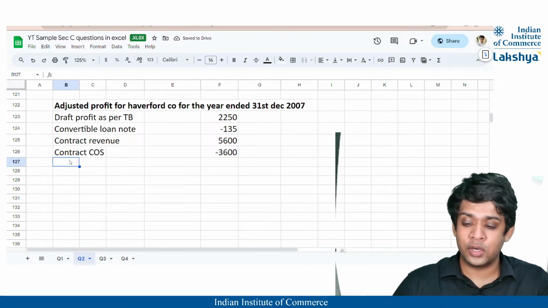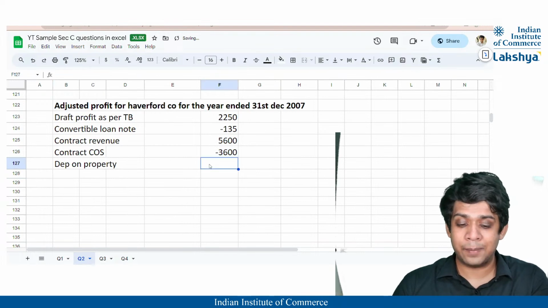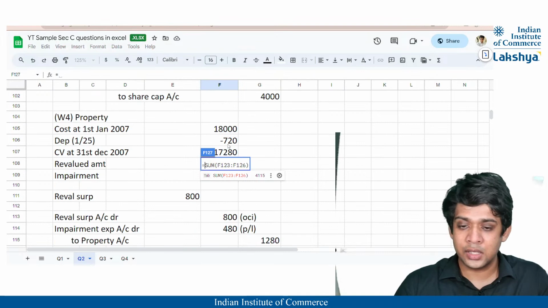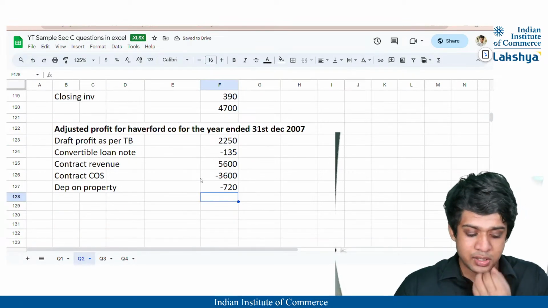Then in the working note 4, if you remember, there was depreciation on the property, right? So that depreciation will reduce my profit, correct? So what is the depreciation in working note 4? You can see here 720, correct? So 720 is the depreciation charged here.